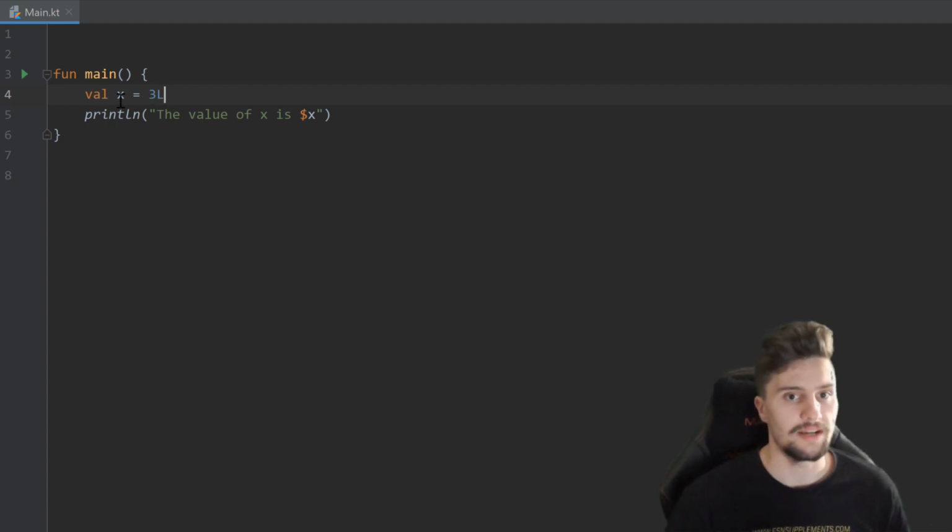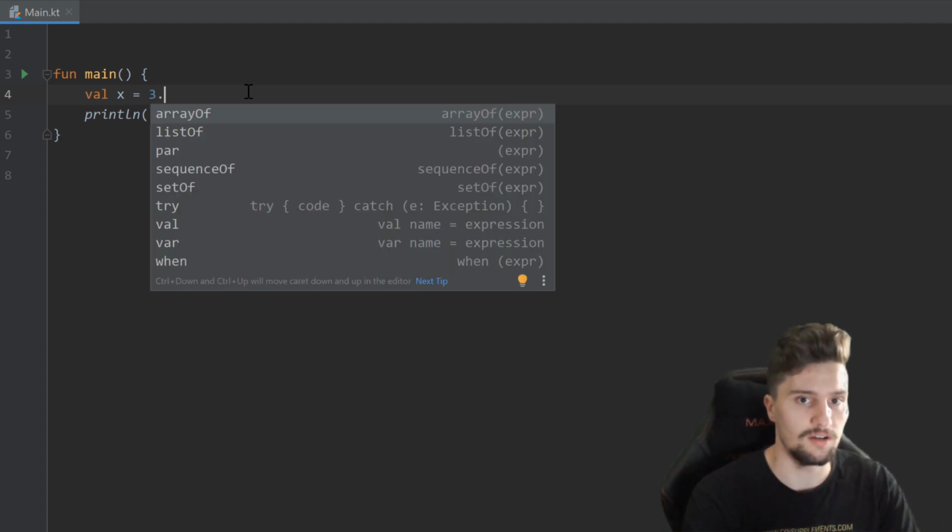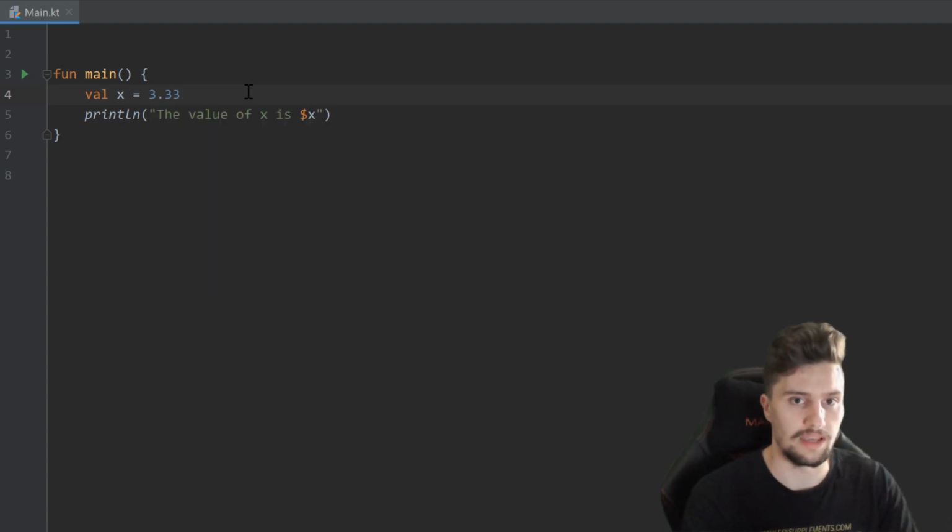Then we could make that x variable here, of course, also a decimal number by attaching a dot, 33 for example, and that works. That is now called a double if we write it in that format. But we also have another type of decimal numbers which is called a float by attaching this f after that number. A float and a double both represent decimal numbers.